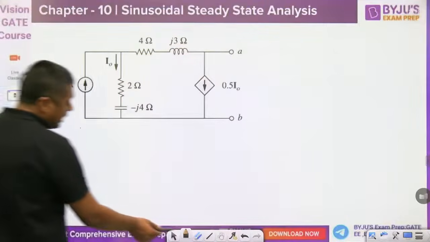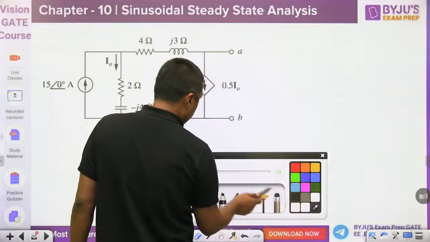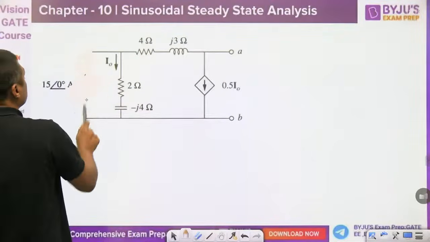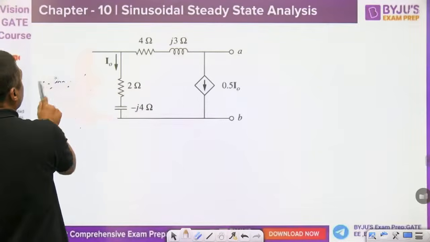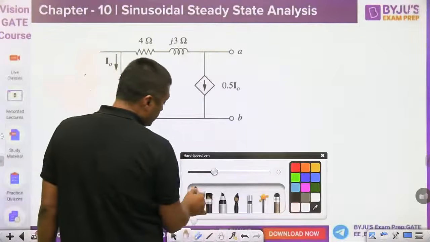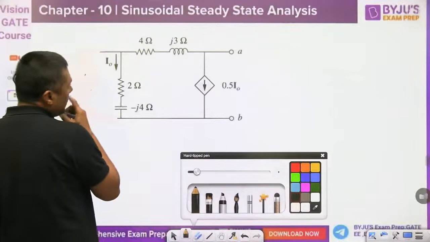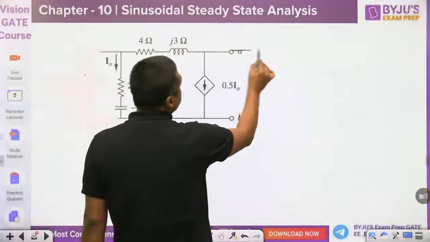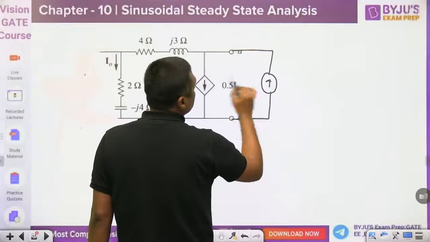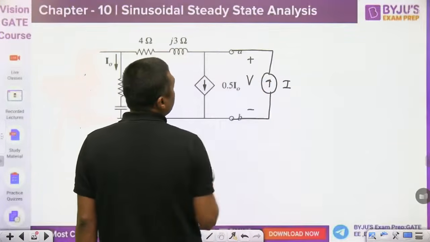First of all, the second method is: remove this current source. Okay, open circuit. Then you can connect a current source also, and here you can find the voltage.